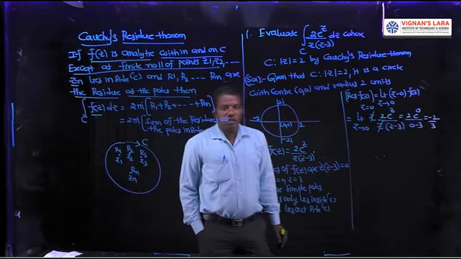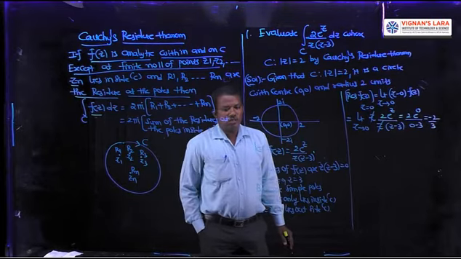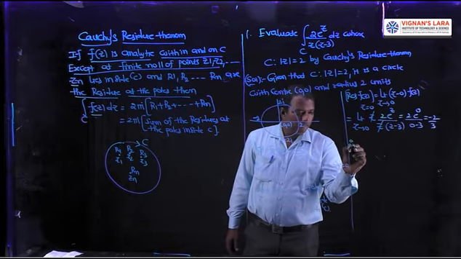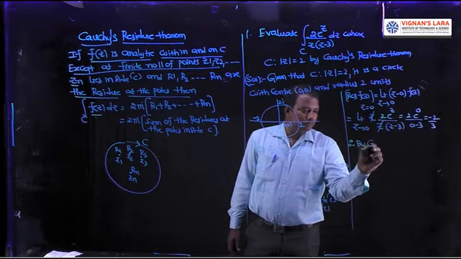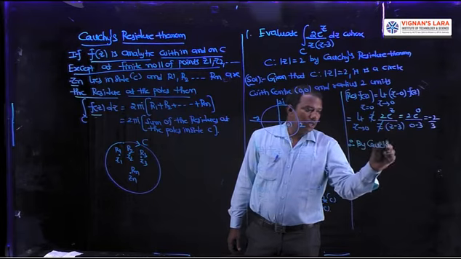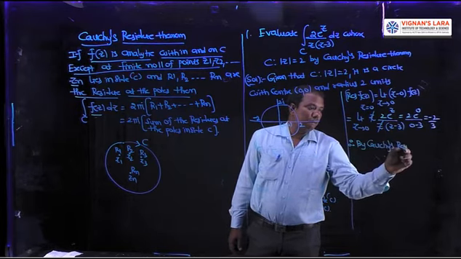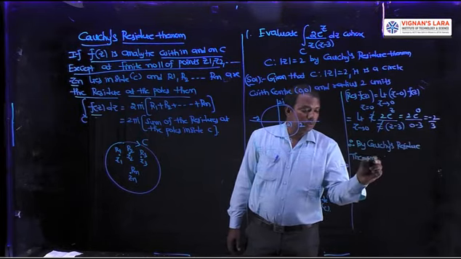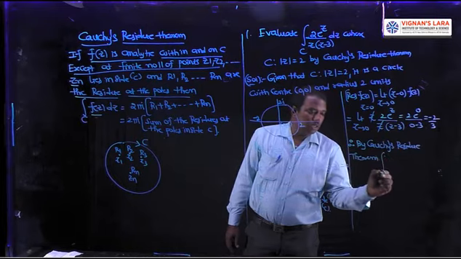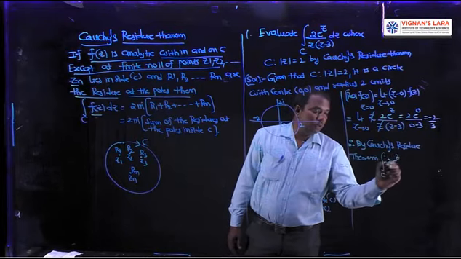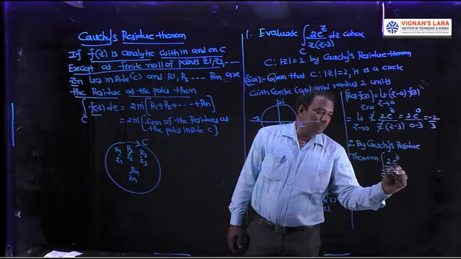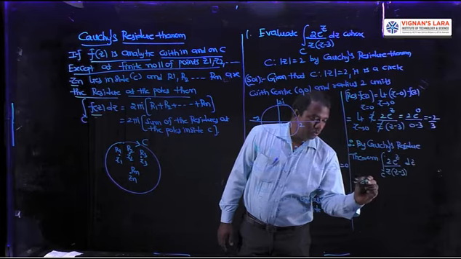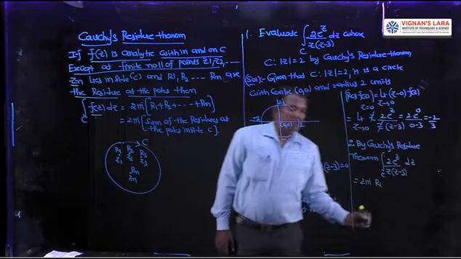No need to calculate the residue at z equal to 3, since z equal to 3 lies outside C. Therefore, by Cauchy's residue theorem, integral over C of 2 e power z by z into z minus 3 dz is equal to 2 pi i into r1.